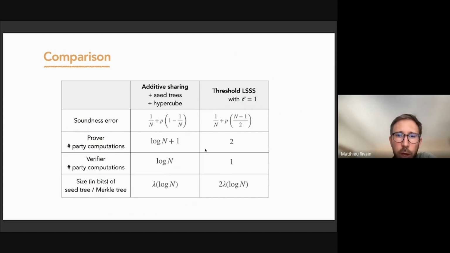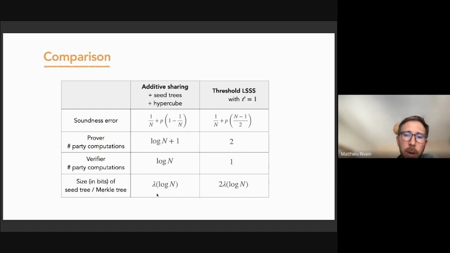Then in terms of computation, we have here a constant number of party computations. So 2 on the prover side and 1 on the verifier side, against log n plus 1 and log n with the hypercube technique. But this comes at the cost of a slightly increased communication. So actually the communication is similar in both approaches, except for the seed tree versus Merkle tree.